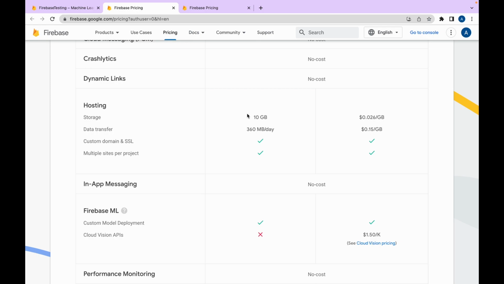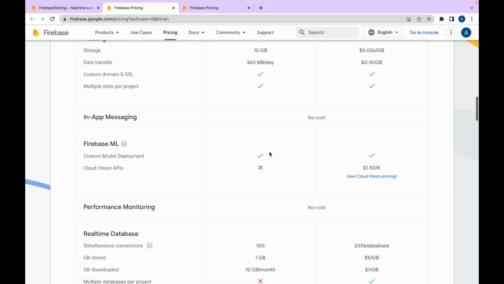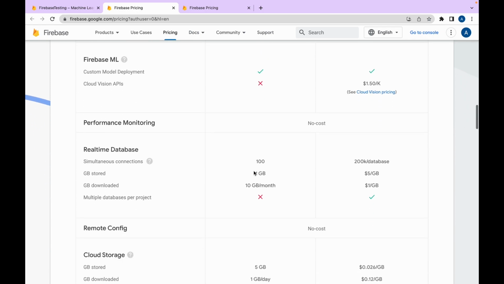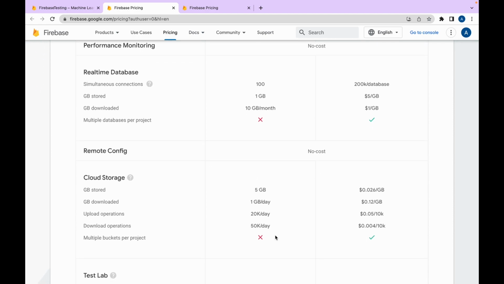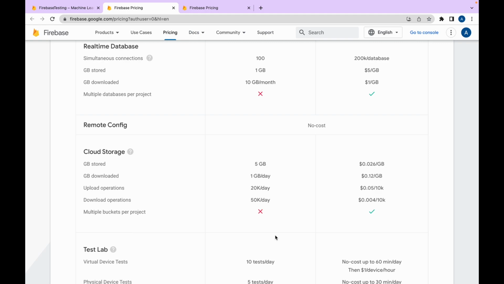Hosting also has some limit for the free plan. Same for machine learning. Real-time database also has some limit, and cloud storage also has some limit. We will cover each of the features in our upcoming videos with the help of a React project.